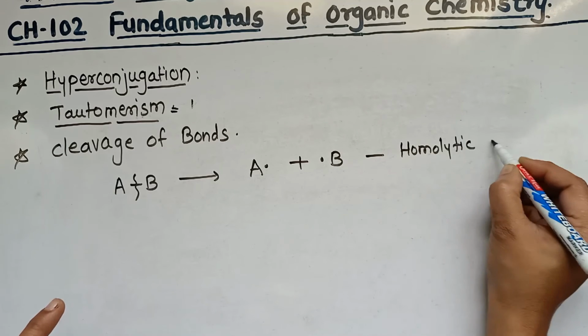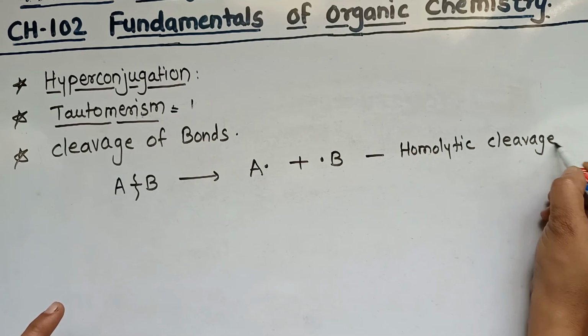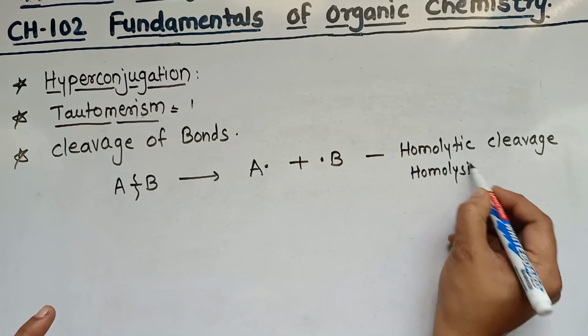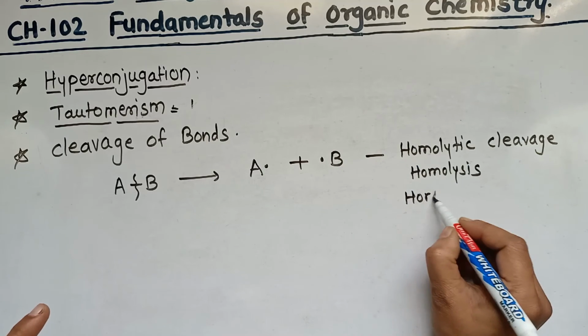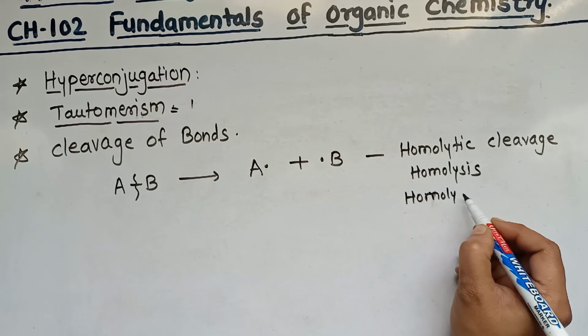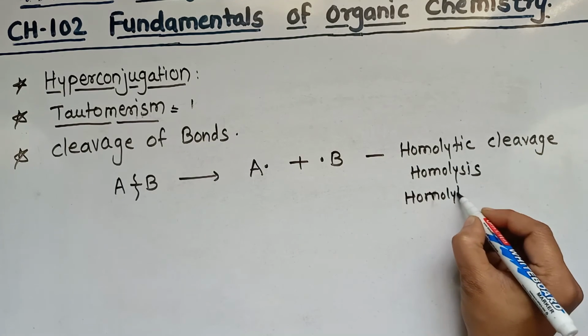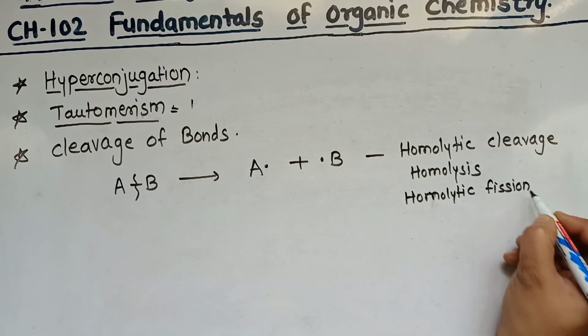homolytic cleavage. Homolytic cleavage, or it is called homolysis, or also homolytic fission. Fission means breaking or cleavage.